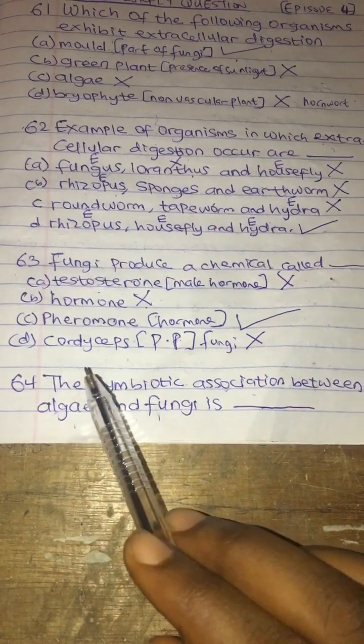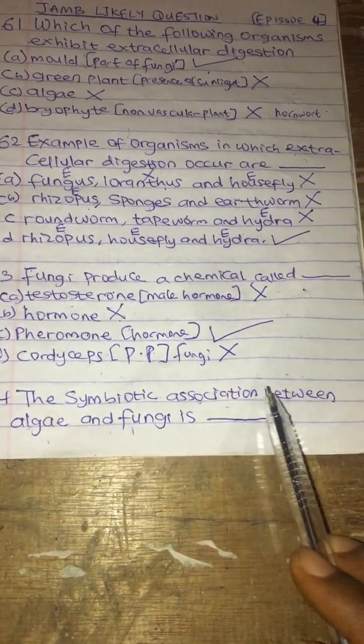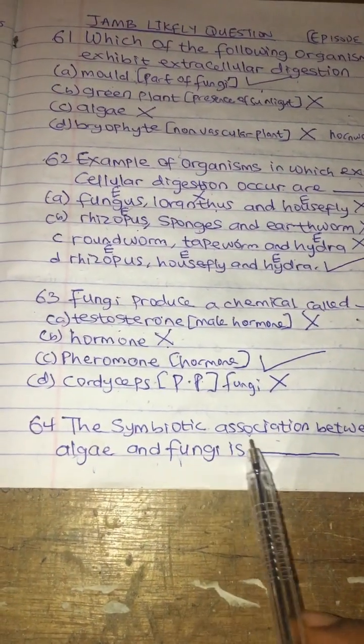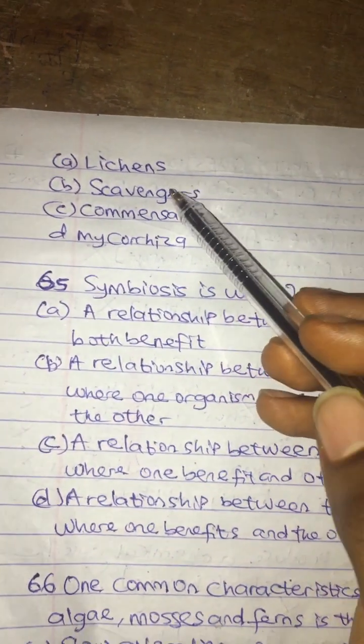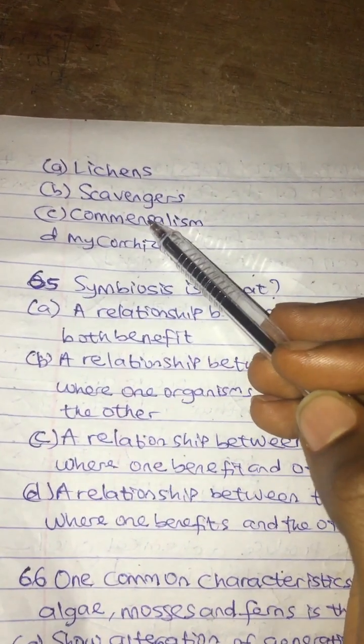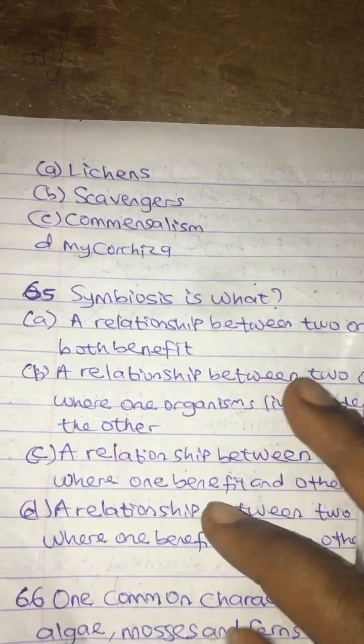Question 64. The symbiotic association between algae and fungi is dash. A. Lichens, B. Scavengers, C. Commensalism, D. Mycorrhiza. What's mycorrhiza?